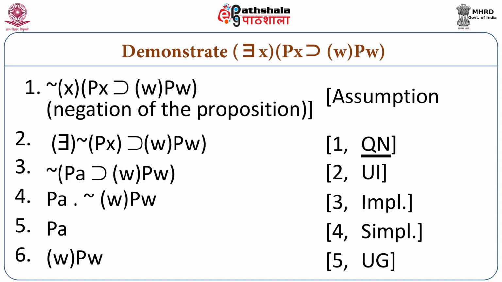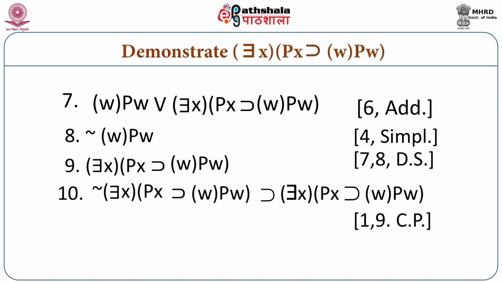Now from step number 6, we can apply the rule of addition. So we have either for all w, wp, or there is an x such that xp implies for all w, wp. That is step number 7.